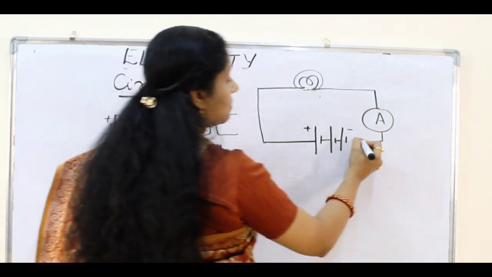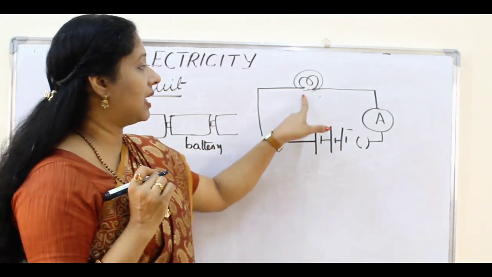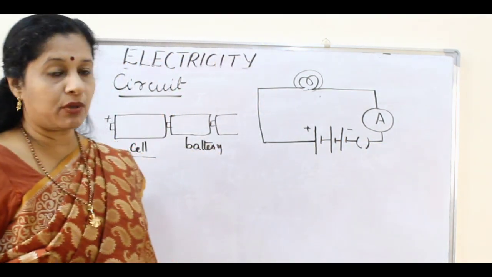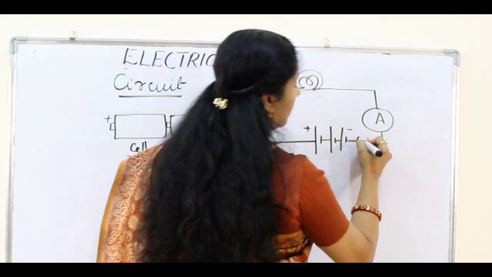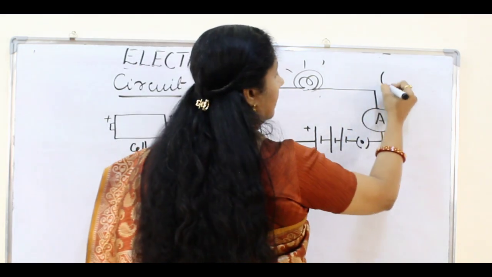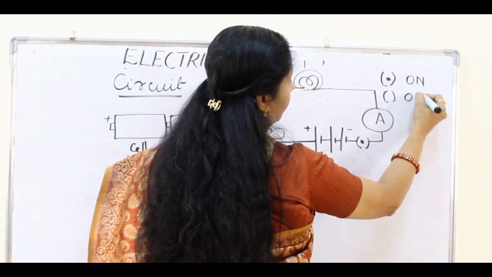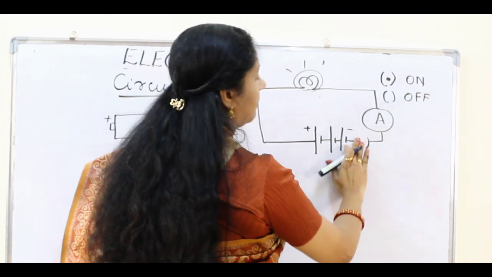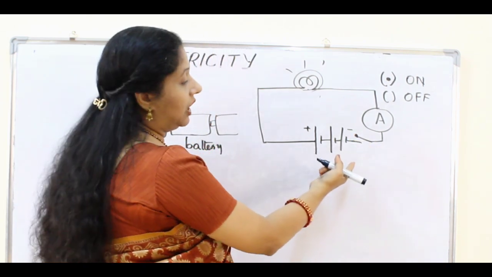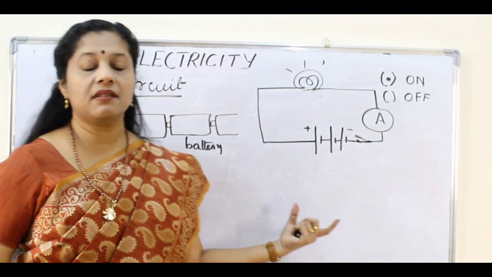So for that, a switch will be connected, because the switch acts like a link between the battery and the bulb. So if I draw this, now the switch is in the off position, but if I put a dot here, the switch is on, and the bulb will start glowing. So remember, if you draw this way, this is on and this is off, right? Or another simple way of drawing is like this. We know this is open, but if you want to close it, it will come like this. So this is the simplest form of a circuit.